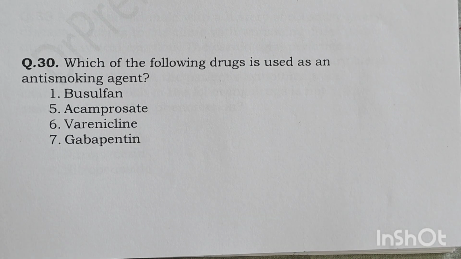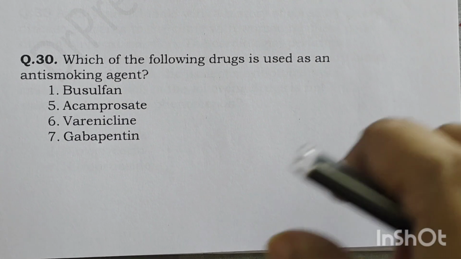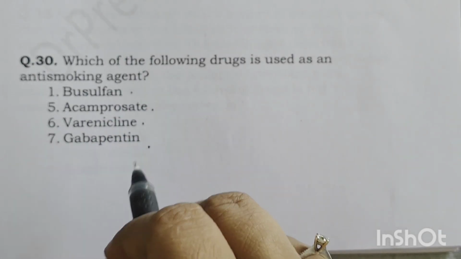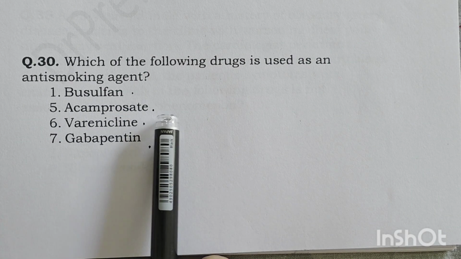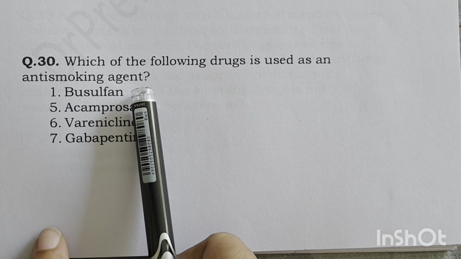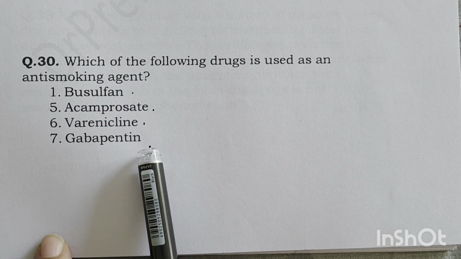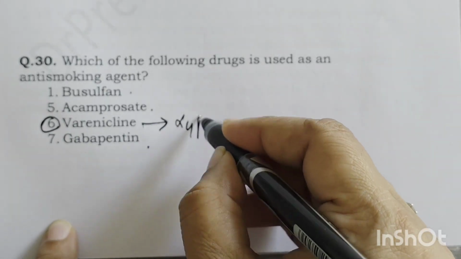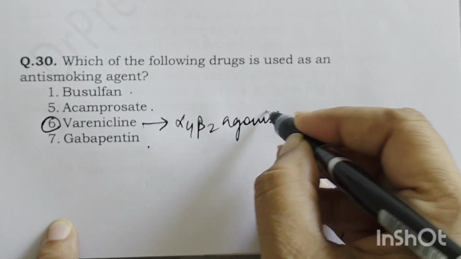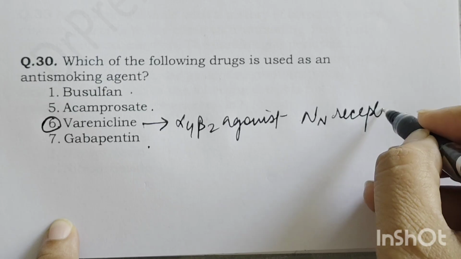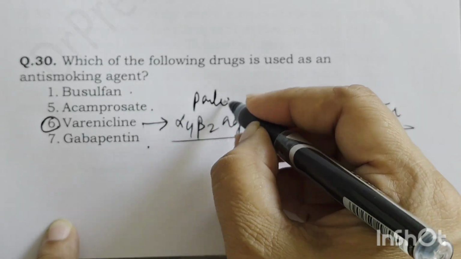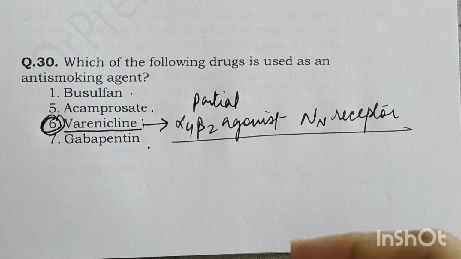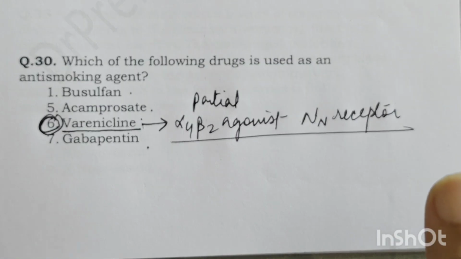Which of the following drugs is used as an anti-smoking agent? We get the same type of questions on anti-smoking many times. So bupropion, acamprosate, varenicline, gabapentin. Now remember, acamprosate is used in alcohol dependence. Bupropion is an antidepressant which is used in smokers. Gabapentin has a similar mechanism, but the drug which actually reduces smoking is varenicline, an alpha 4 beta 2 agonist at nicotinic receptors, and it is a partial agonist. By acting on this receptor, varenicline reduces the cravings and the smoking addiction. So the right answer here is varenicline.